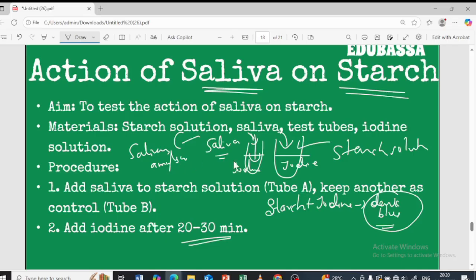Here the starch has been broken down into simple sugar with the help of the salivary amylase enzyme present in your saliva. So it is not going to give dark blue color because no starch is present here. Here the starch is the same as it is, so that's why it is going to give dark blue color.